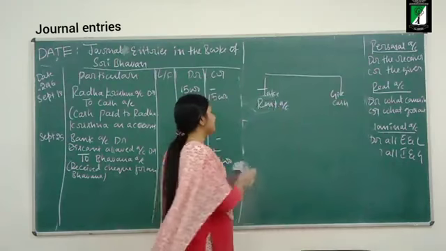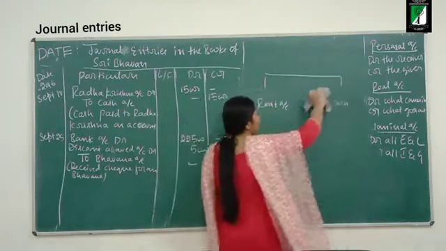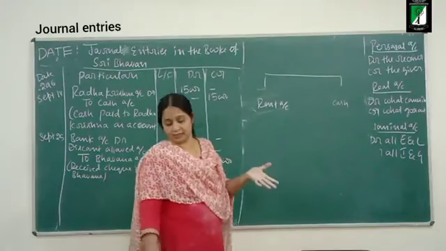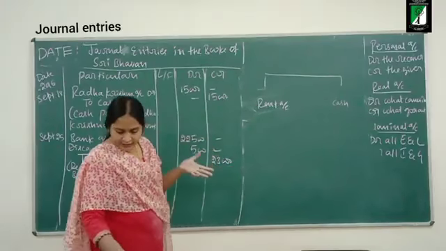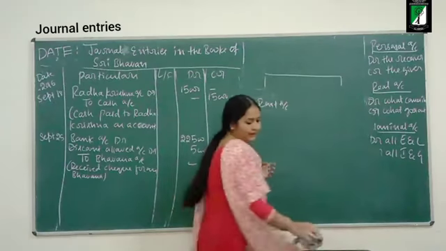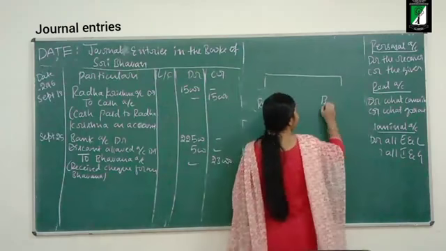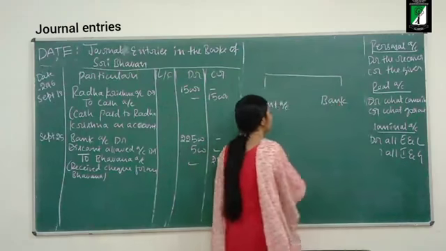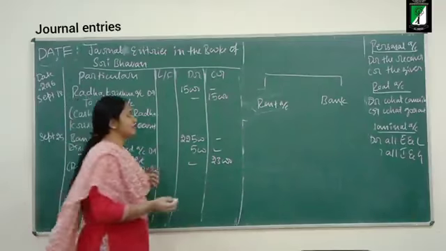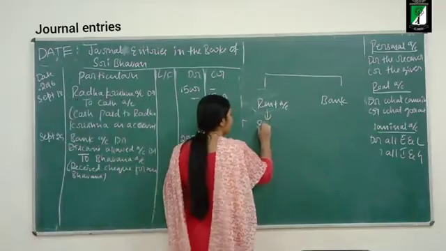So in other terms, it is paying rent. The business is paying what? Rent. In the form of what does it pay rent? In the form of cash. So is it paying cash or check? It is paying rent by check, so I will write bank. Business is paying rent by check, so bank is involved. Rent is an expense to the business.